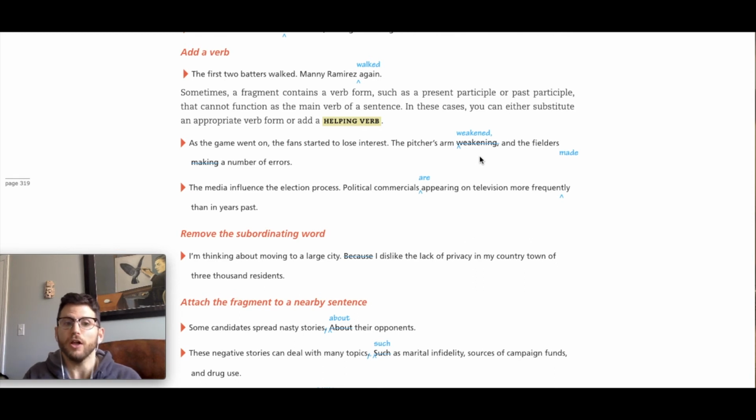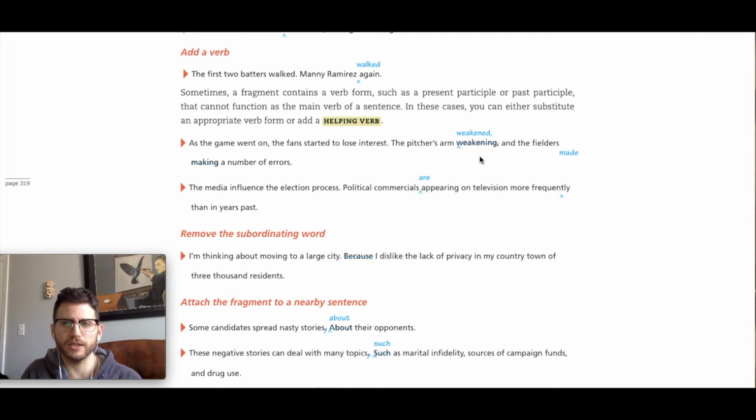Okay, so the way that I fix this is either the pitcher's arm, add the helping verb, was weakening and the fielders were making a number of errors. I could do that. I could add the helping verb. Or what the book here is telling you is you could also just take that participle form and make it the verb in the past tense.